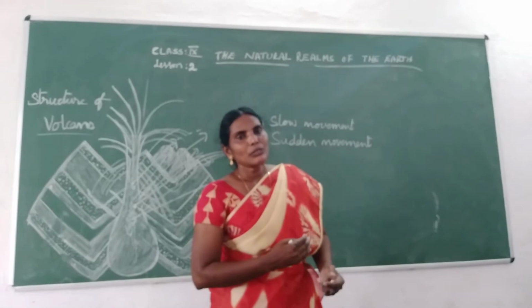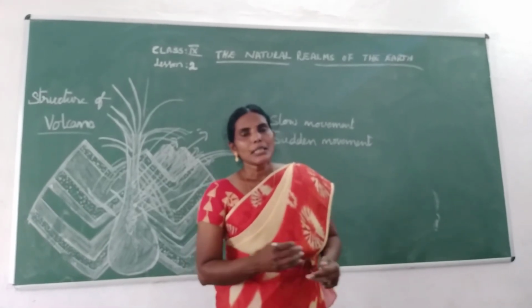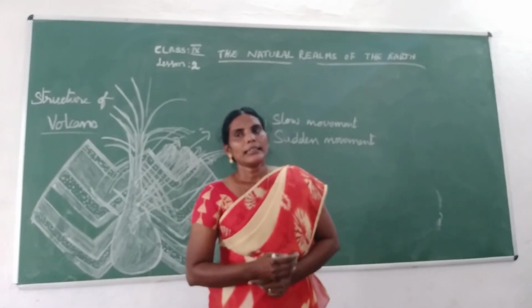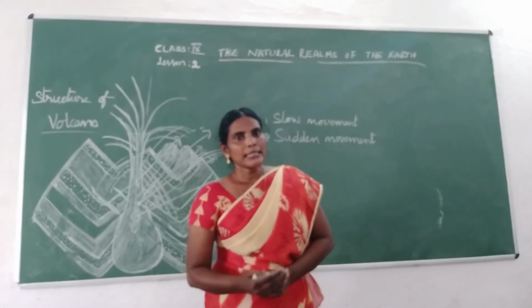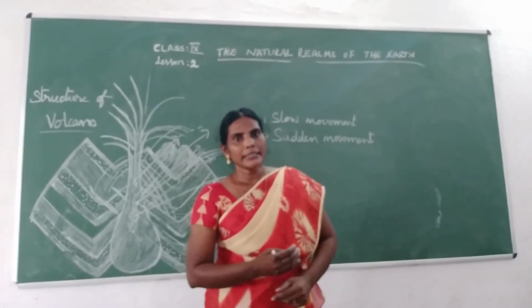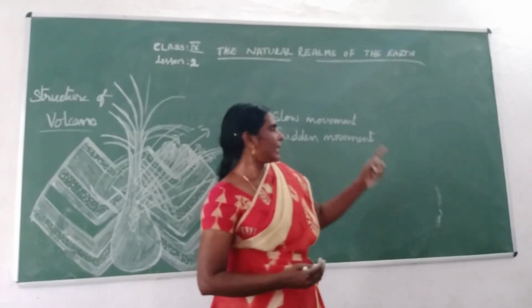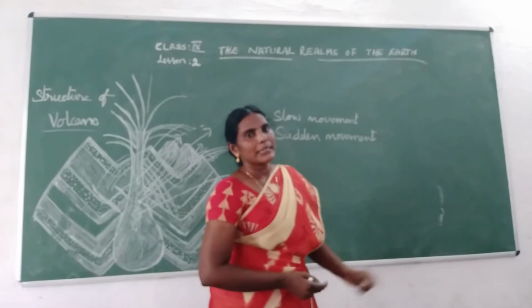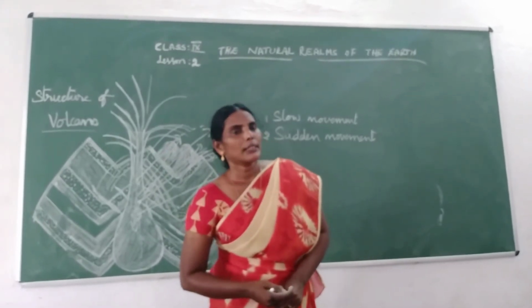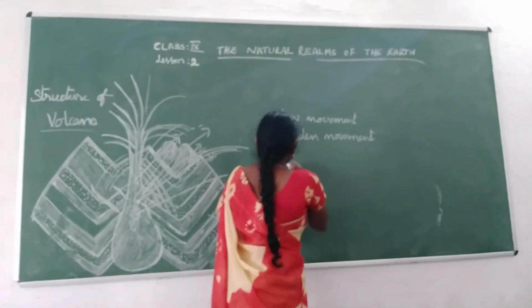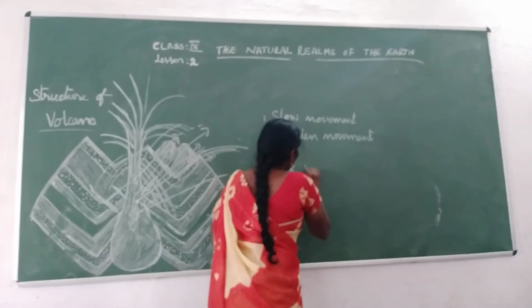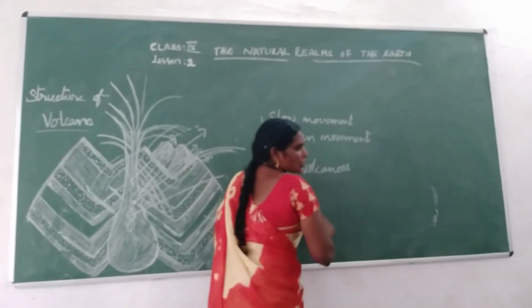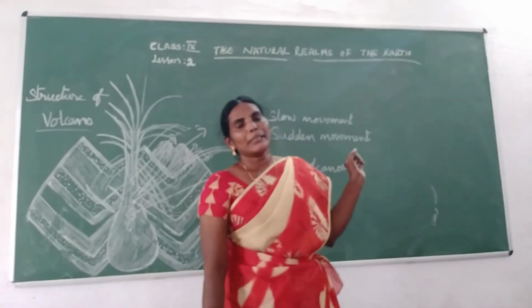Because of the slow movement, some areas are going to form, like mountains, then earth crusts, and then sea floor spreading. All these things happen by slow movement. Now, sudden movement. For example, volcanoes. Volcanoes come under sudden movement.